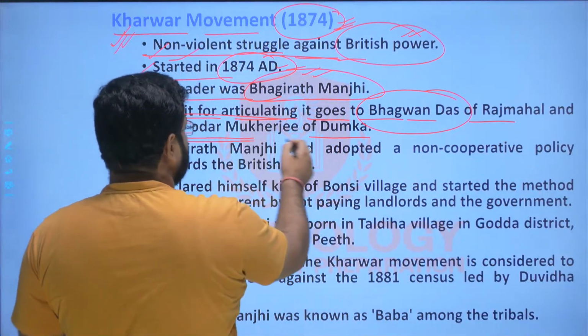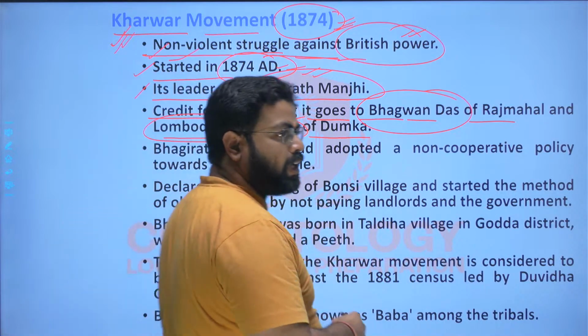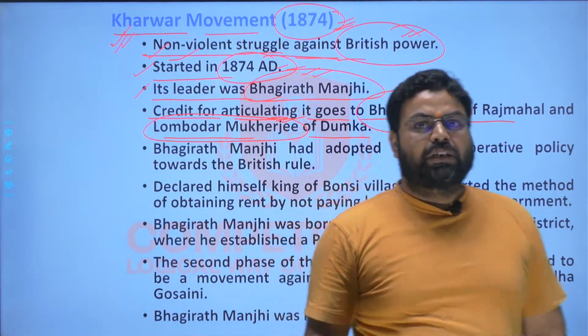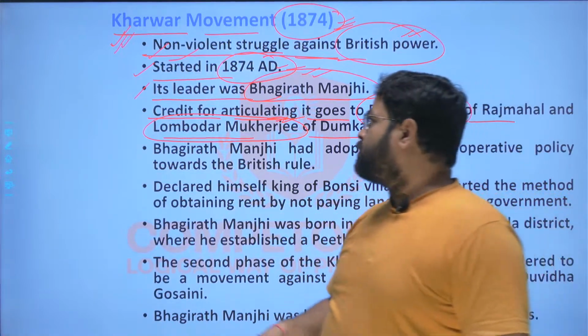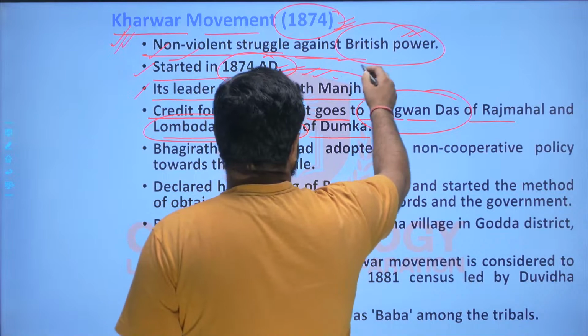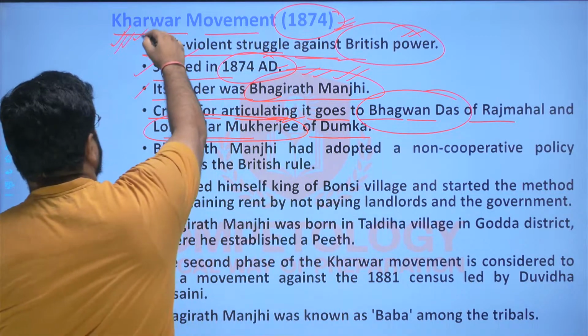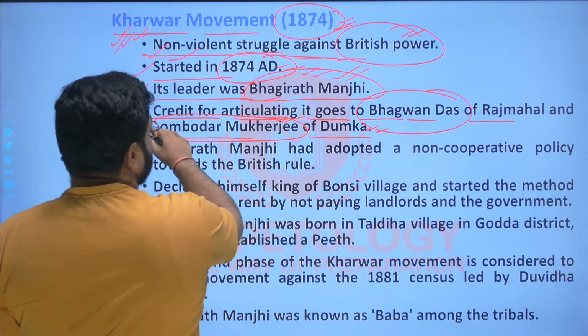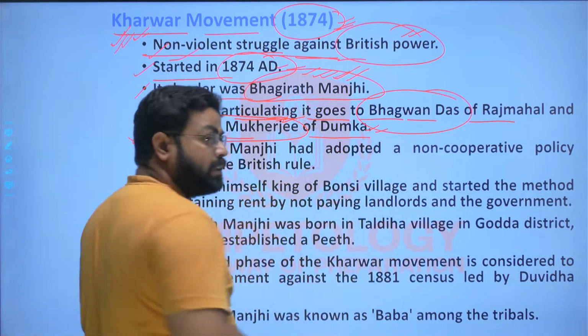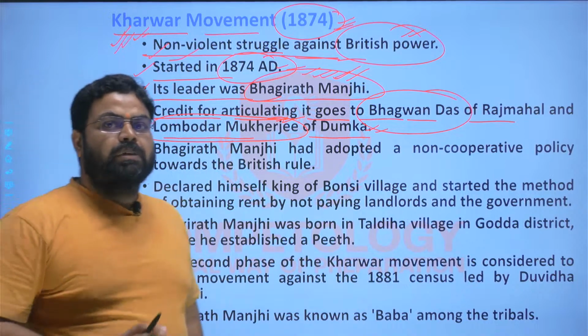So these were the people who were articulating this method of struggle, who were spreading this struggle in the different regions, which was started by Bhagirath Manjhi. So in the Kharwar movement, three important personalities: Bhagwan Das, Lambodar Mukherjee, and Bhagirath Manjhi. These three facts should be kept in mind, right?